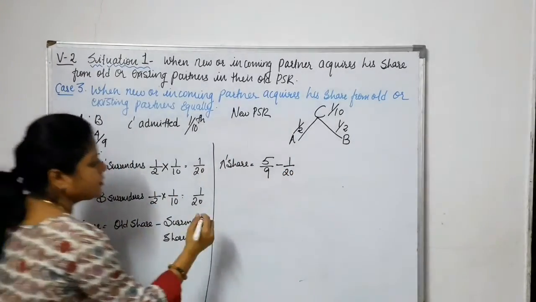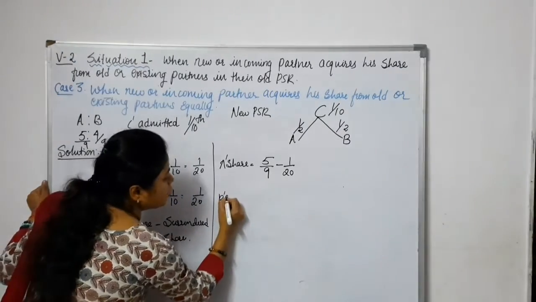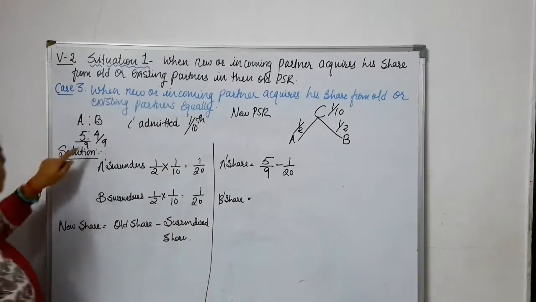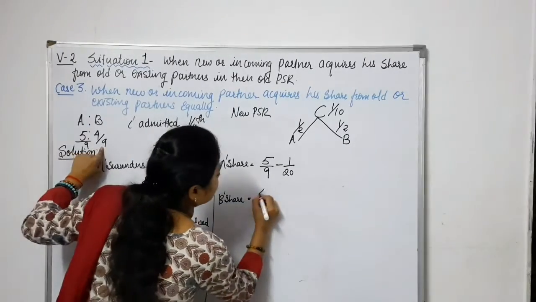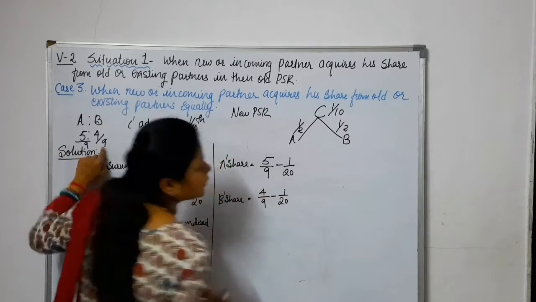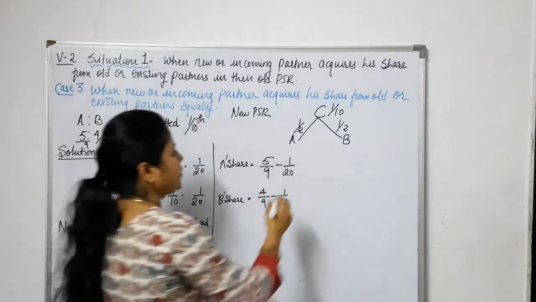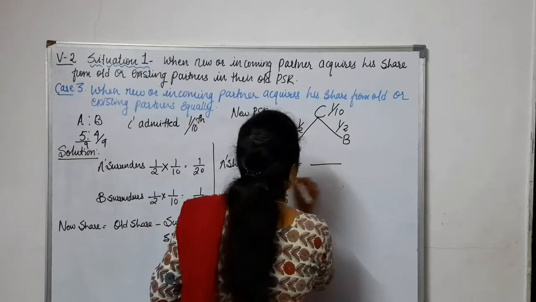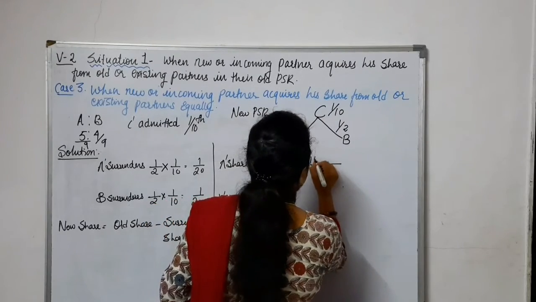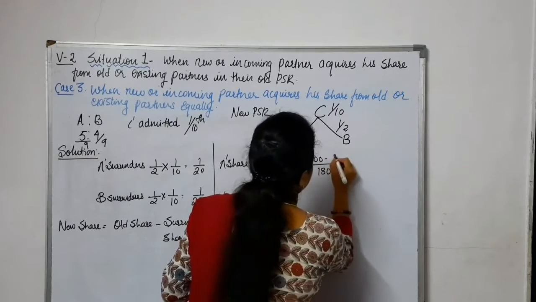Right? Likewise, what is B's new share? His old share is how much? 4 by 9. So 4 by 9 minus 1 by 20. Right? So we will do the cross multiplication. 25 minus 9.